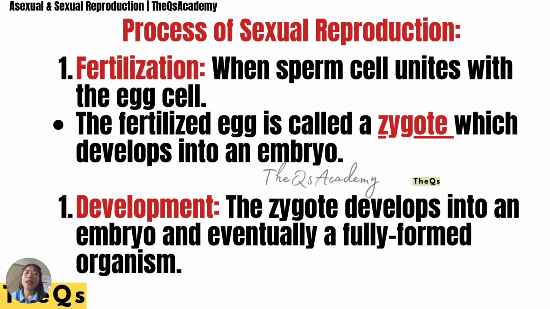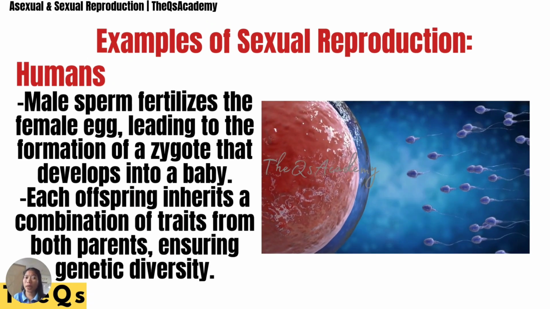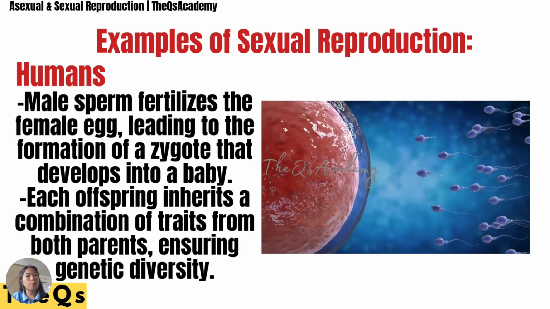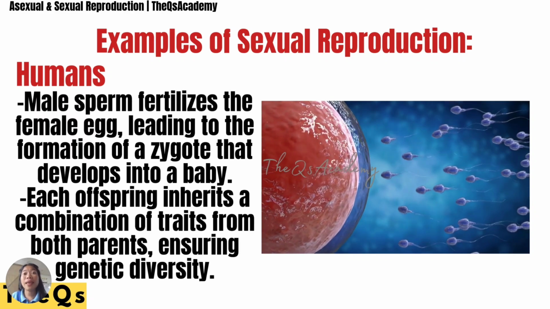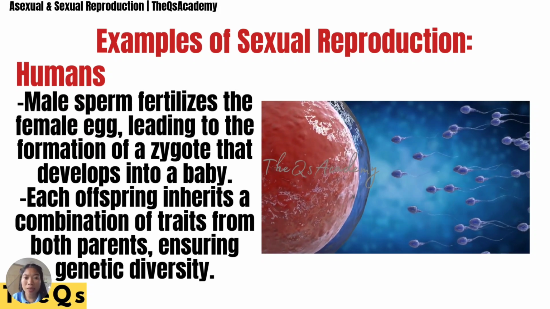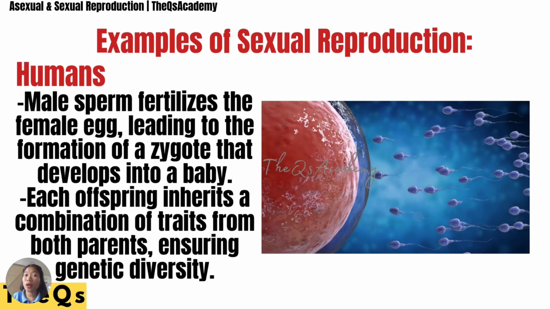Here, we have the process of sexual reproduction. First is the fertilization stage, then the development stage. The zygote develops into an embryo and eventually a fully formed organism. In humans, we undergo sexual reproduction. The male sperm fertilizes the female egg, take note, leading to the formation of a zygote that develops into a baby.